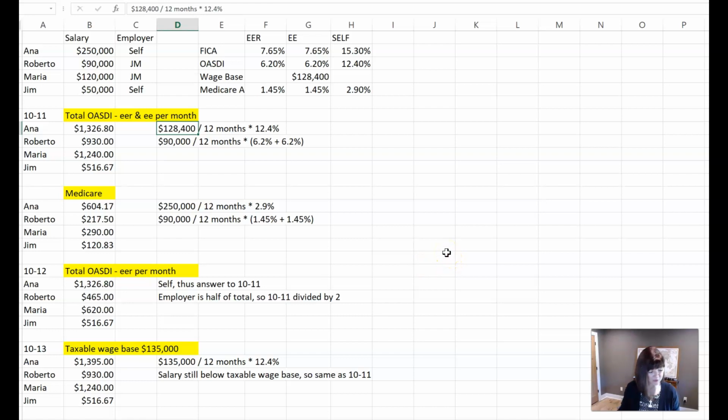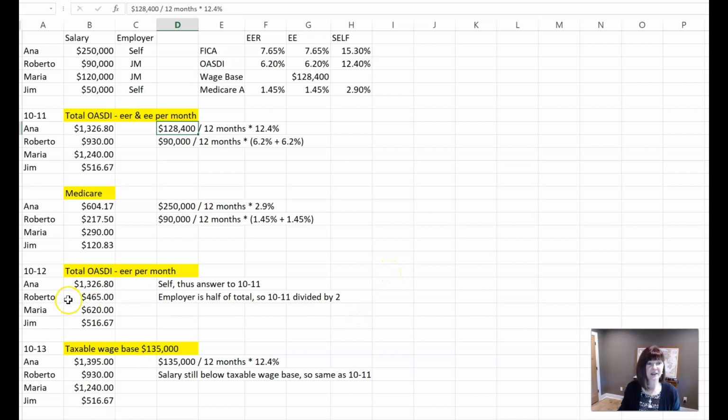Now, 10-12 says, how much does the employer pay in total for OASDI each monthly pay period? So now the employer, okay, all we're going to calculate is the employer part. So Anna is self-employed. So she is the employer and the employee. So it is going to be the same as it was up here in 10-11, okay? Because she's self-employed, she's still going to pay that full 12.4%.